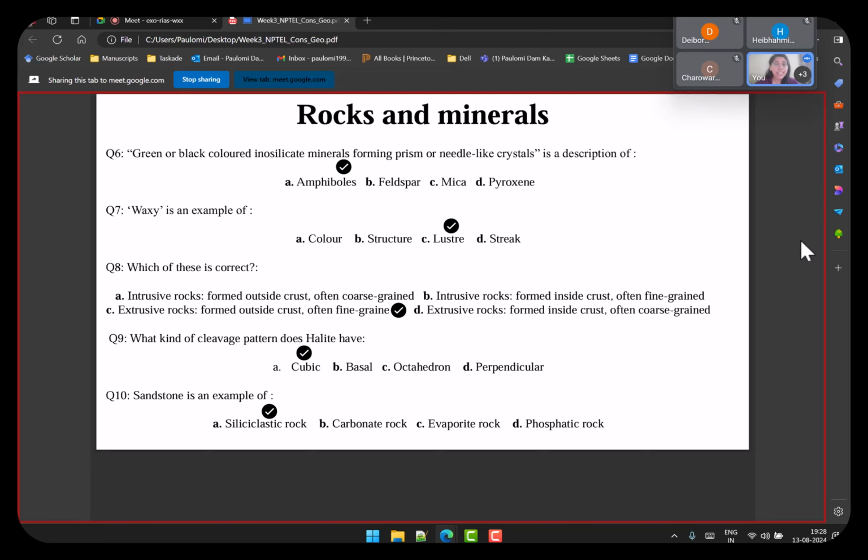Next, which of these is correct? This was from the first few slides that we had discussed about igneous rocks and the types of igneous rock. We had intrusive and extrusive. When does it form intrusive and when does it form extrusive, and what is the property of it? When it is intrusive, we had said that there was slower cooling, which happens inside the crust.